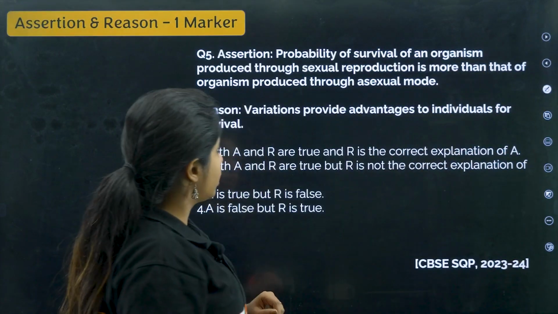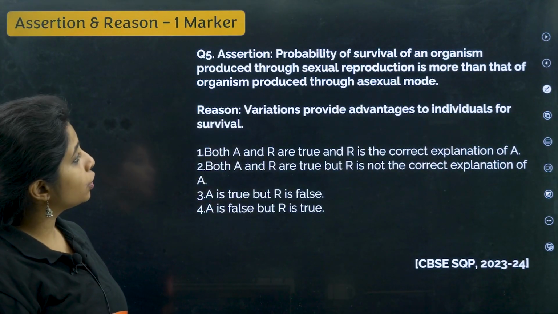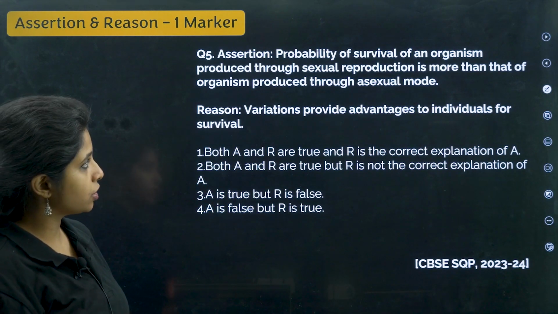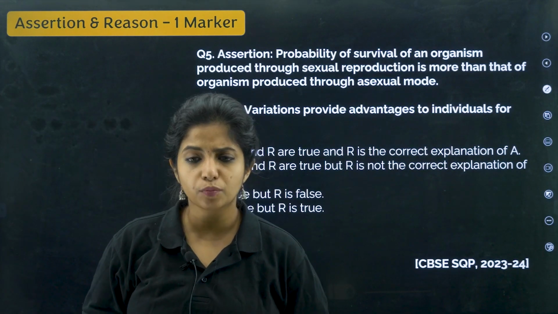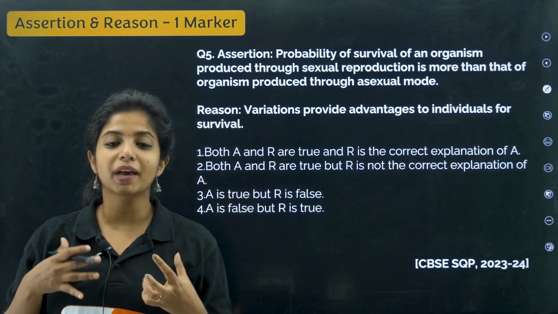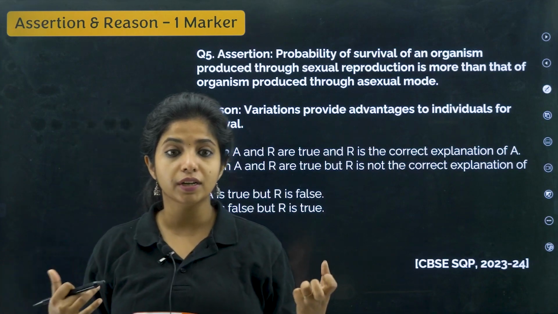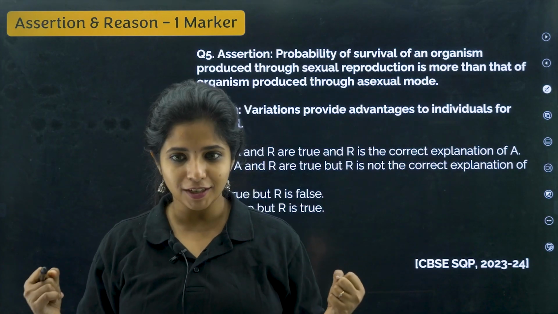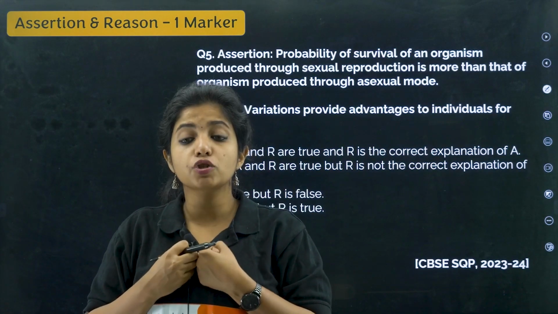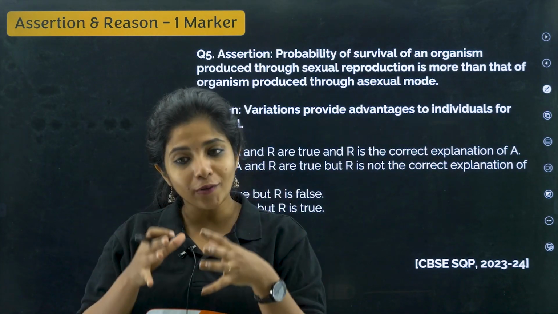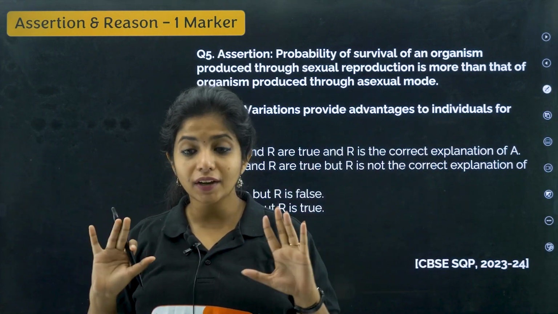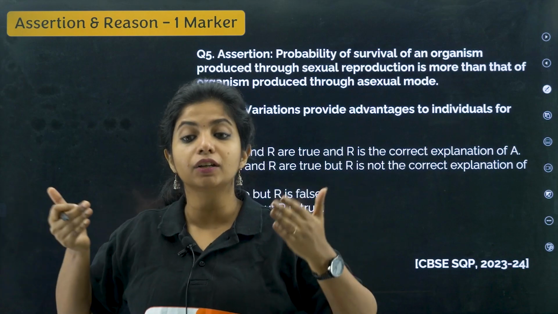Next question. Assertion and reason. Probability of survival of an organism produced through sexual reproduction is more than that of an organism produced through asexual reproduction. Do you think the probability of survival of an organism produced through sexual reproduction would be more? Yes. Why? Because in sexual reproduction you would have more variation. Why does sexual reproduction have more variation? Because there is involvement of two parents. Two parents means two different types of genetic material are coming together, so that gives rise to more variation. And whenever two different parents are involved, they have to give their DNA. They do not give their own DNA, they copy their DNA and send the copy.